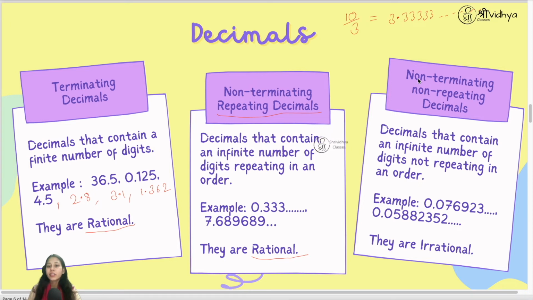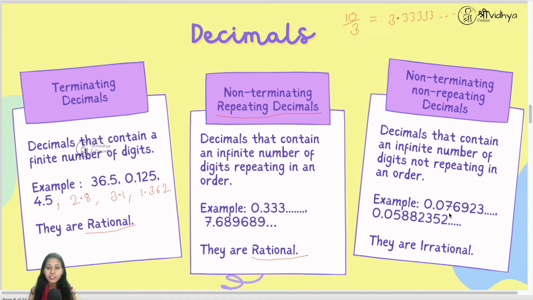Now the third type, non-terminating, non-repeating decimals. These are decimals that contain an infinite number of digits not repeating in an order. So here you can see 0.07692. We don't know what we are going to get next because they are not in an order. Here 0.05882352. So numbers are repeating but they are not in an order, so we don't know what we are going to get next. These numbers we don't get through fractions or rational numbers, so they are irrational.